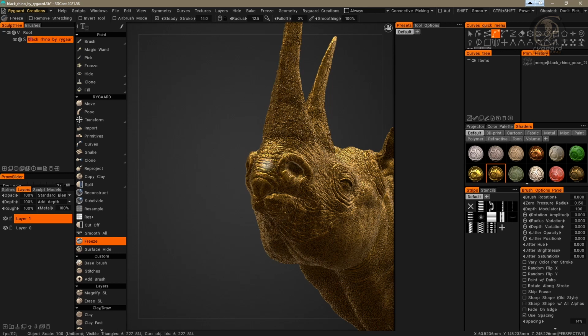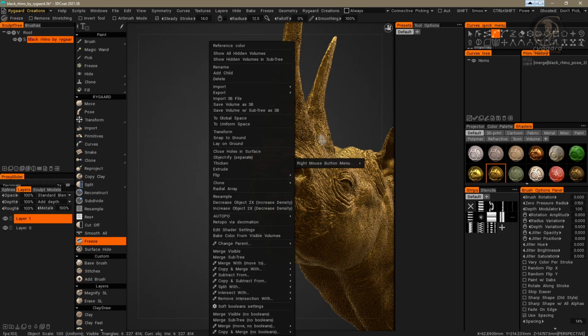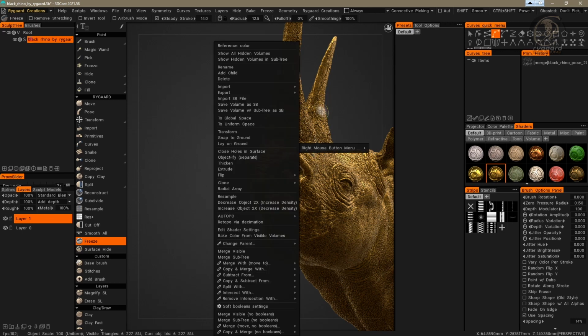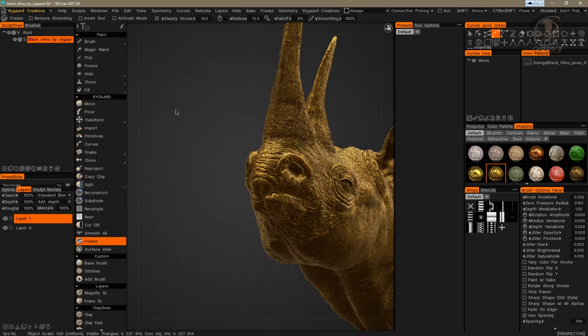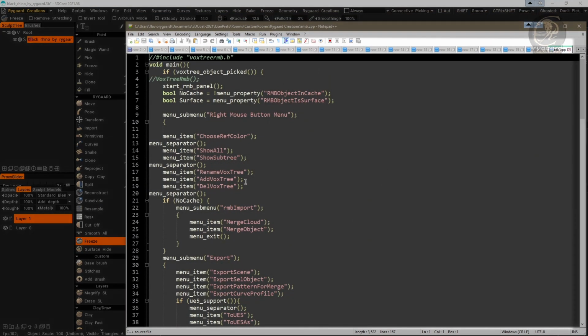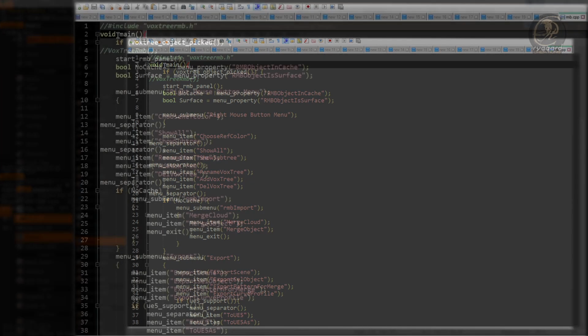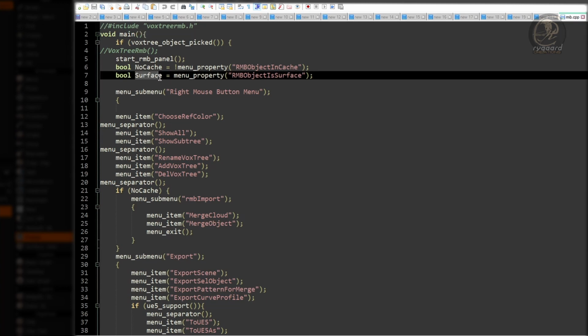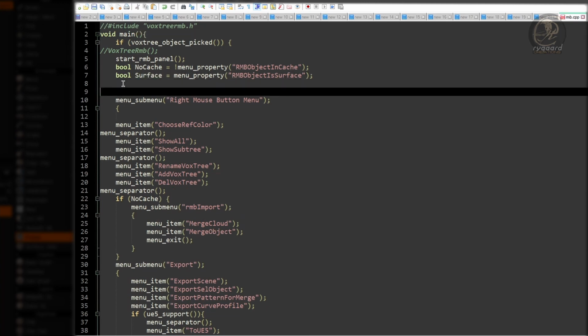Now that I have a space in the right mouse button menu, I will start the process of adding features that will allow this menu to become very flexible and powerful. I will go back to the rmb.cpp script. Inside the main function, below the declaration of the variable surface, right here,